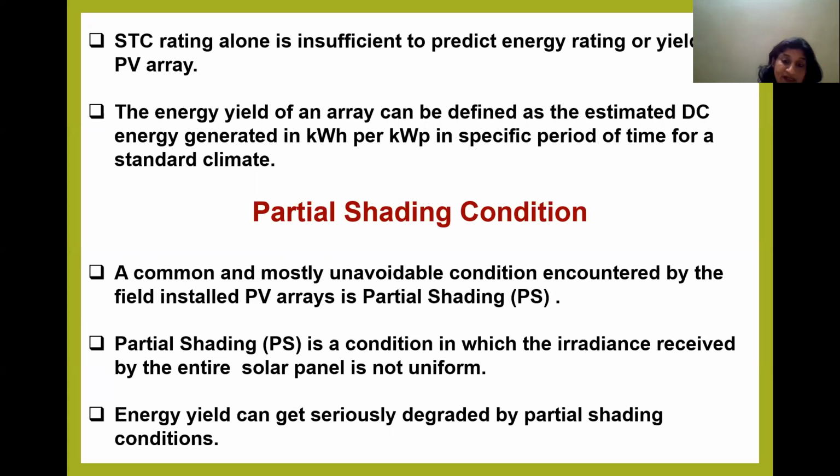By partial shading, we mean a condition in which the irradiance received by the entire solar array or panel is not uniform. There is an irradiance mismatch among the different parts of the array or the module. This condition can seriously degrade the energy yield of an installed panel even if the environmental conditions are conducive.